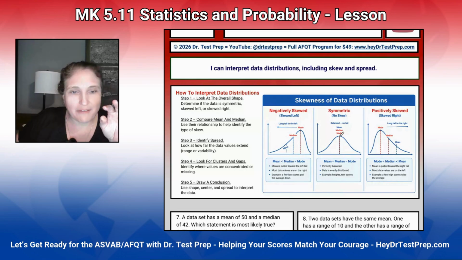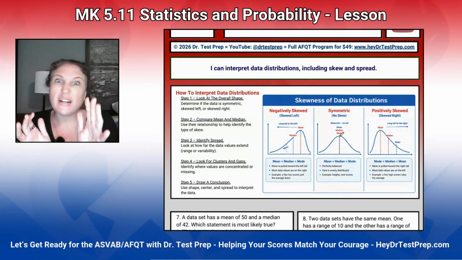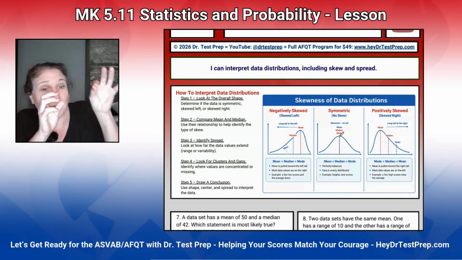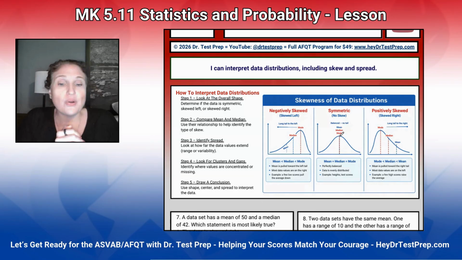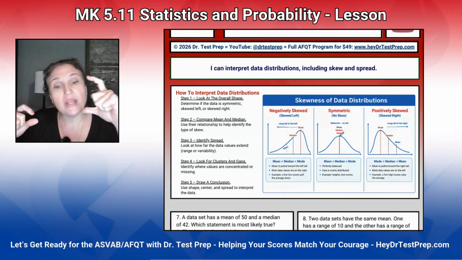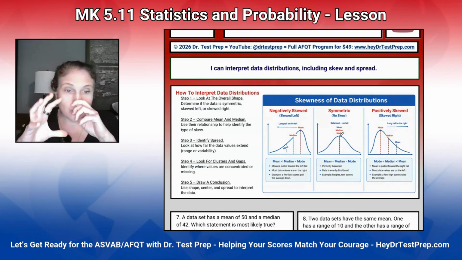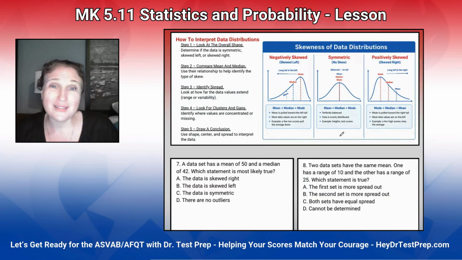Something is symmetric if it's balanced, like a bell curve is what we use in statistics. Something is positively skewed if the numbers kind of keep stretching out in the positive direction. So what I liked about this is if the mean is low and the mode is big, you're most likely going to get a negative skew. If the mode is low and the mean is higher, we're more likely to get a positive skew. So we're going to go back and forth to this because I mess this up even when I teach it in real life. I'm just telling you the truth.